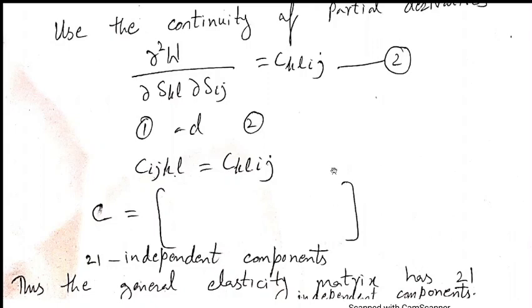Now by using the strain energy function, we have 21 independent components. The total number of components of the elasticity tensor is 81, but 21 are independent. If you know the 21 independent components of the elasticity tensor, then you can write all 81 components of the elasticity tensor.